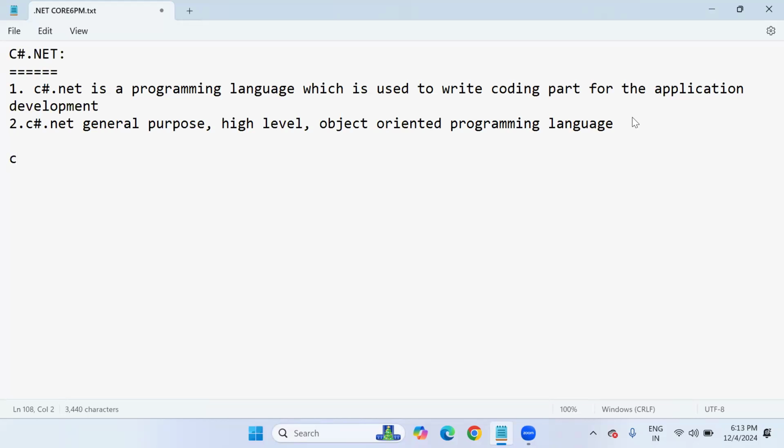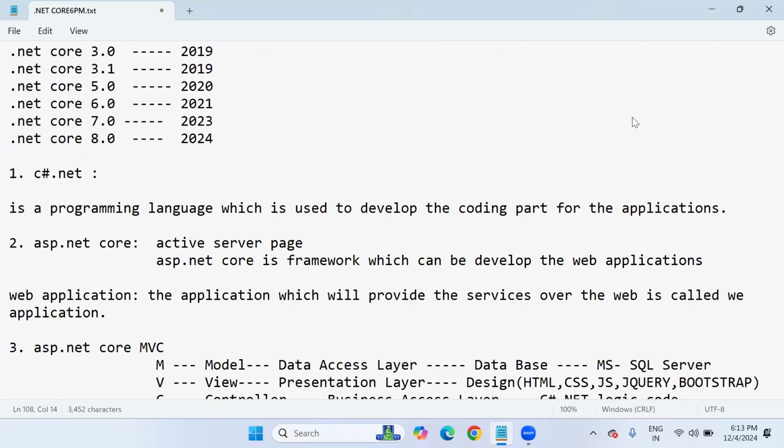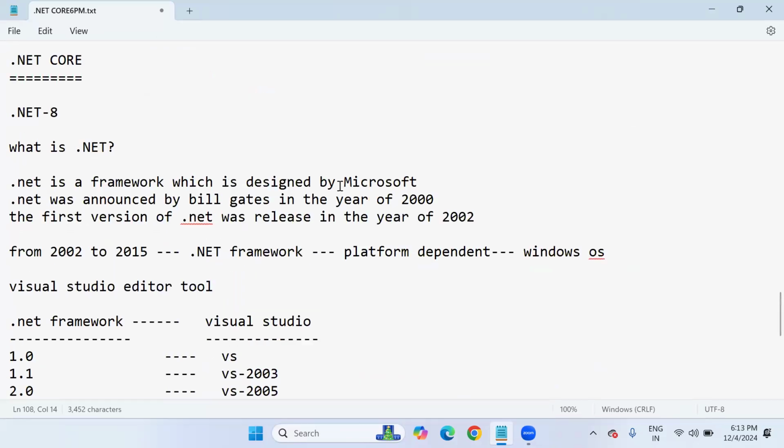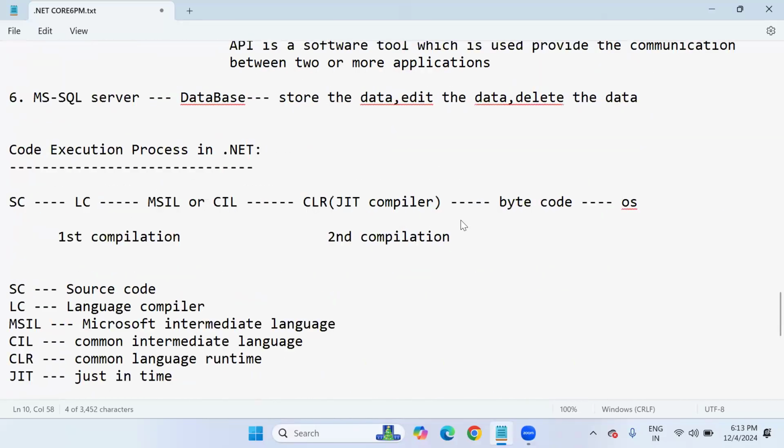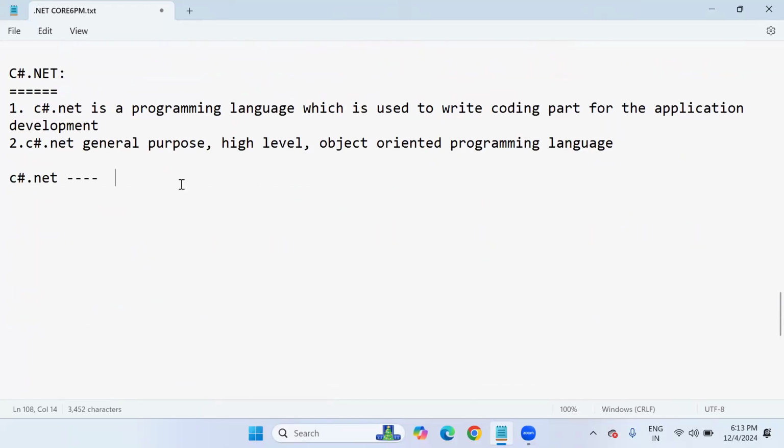Let me write quickly, because you must also know about the version history. C#.NET versions, and in which year they were released. I said on the first day itself that .NET was announced by Bill Gates in the year 2000. The first version of .NET was released in 2002. And in 2002, what version of C#.NET was there? C#.NET 1.0. This is the first version, in the year 2002.